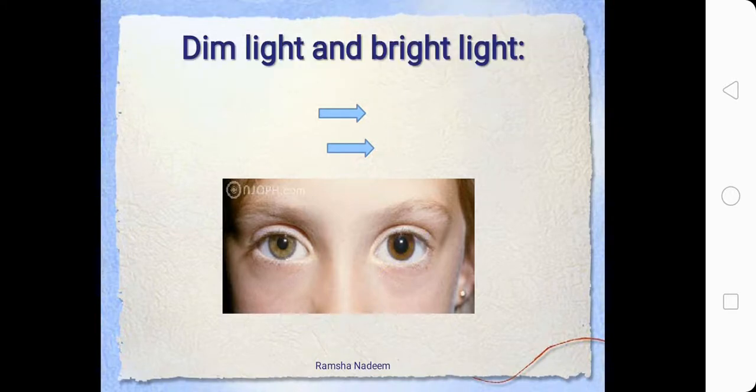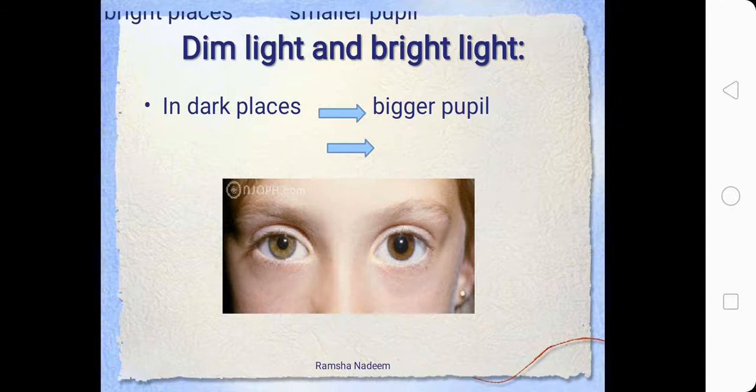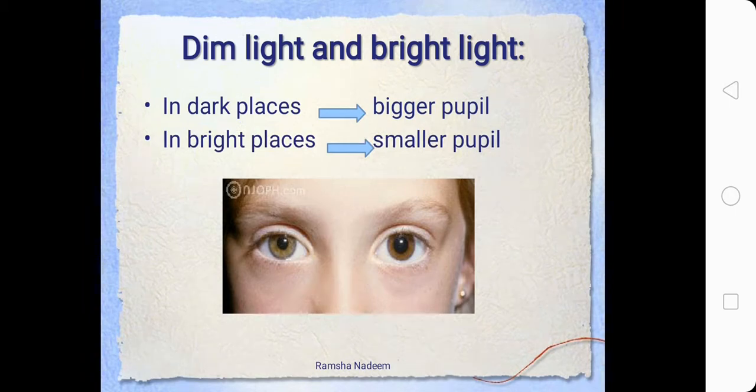Am I clear? Now we will see how this happens. This is very important in this chapter. In dark places, we have a bigger pupil. Next point is that in bright places, we have a smaller pupil.